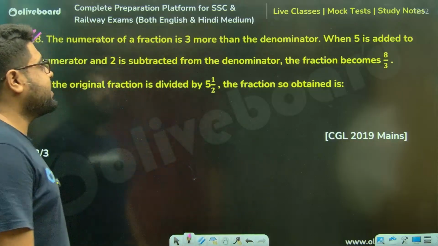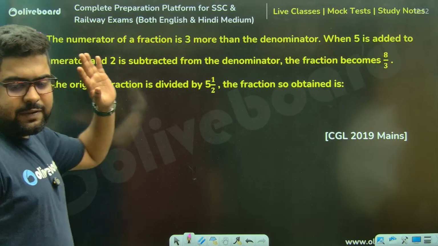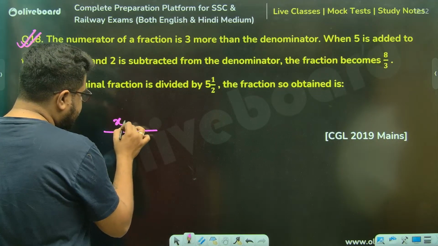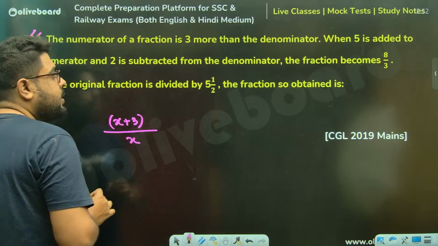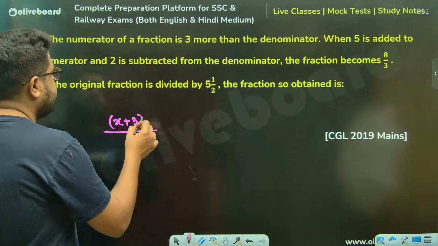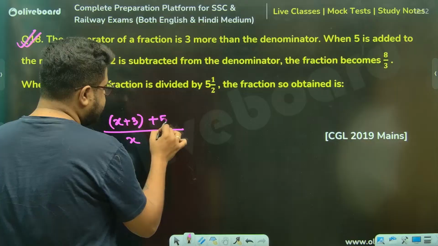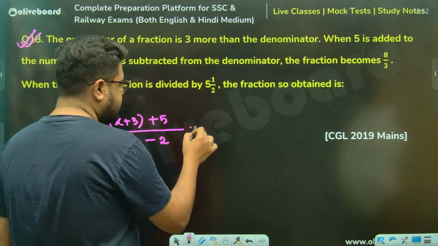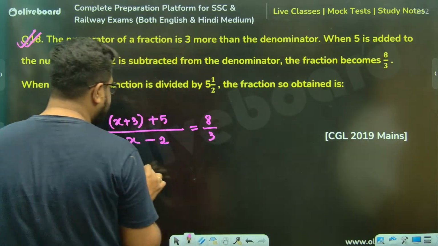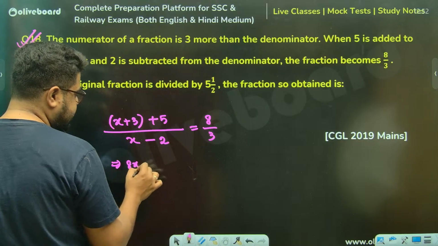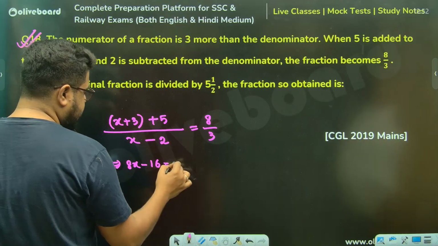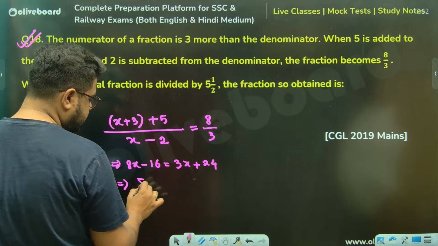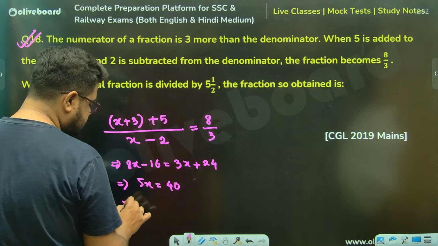The numerator of a fraction is 3 more than the denominator. Whenever you see this, numerator and denominator. Denominator is x, numerator is 3 more. Now, when 5 is added to the numerator and 2 is subtracted from the denominator, the fraction becomes 8 over 3. So I'll get the value of x from here. 8x minus 8 2s are 16 is equal to 3x, 8 3s are 24. 5x is 40. x is 8.